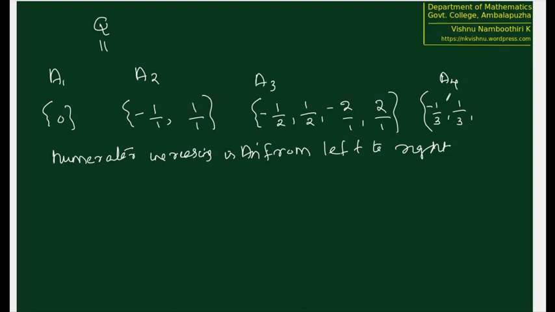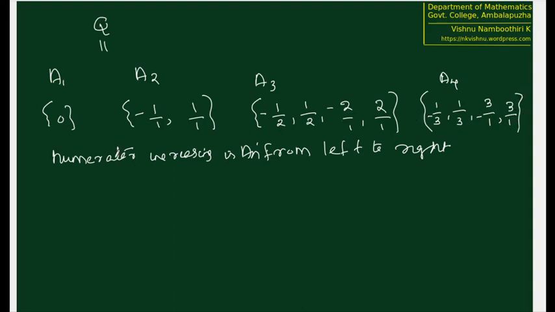Not only that, we have to choose p by q in such a way that GCD of p and q is 1. So minus 2 by 2 we cannot take. The next number is going to be minus 3 by 1 and 3 by 1. Not minus here, we have to write minus 1 by minus 1 by 3.